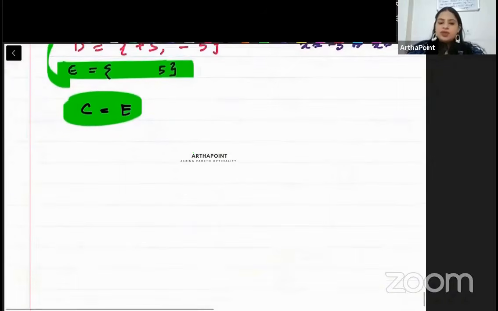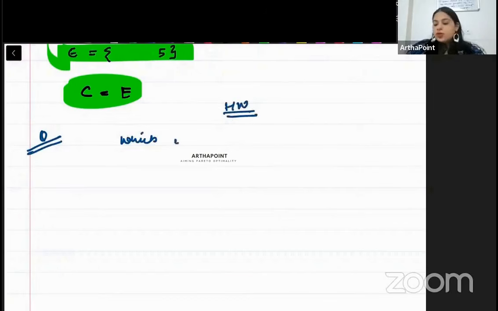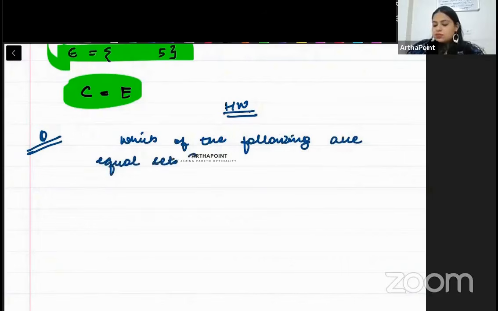Okay. Now, beta, come to the next question. I am giving you this as a homework. Please try to do this on your own. So you have to tell me which of the following are equal sets, right? So एक लिख लो जरा first part इसका.